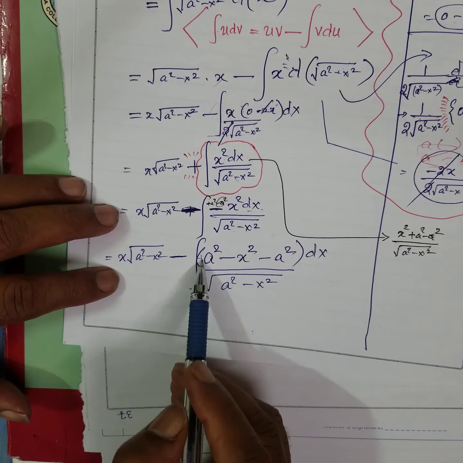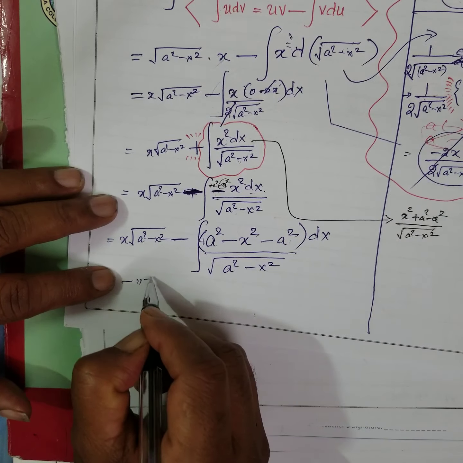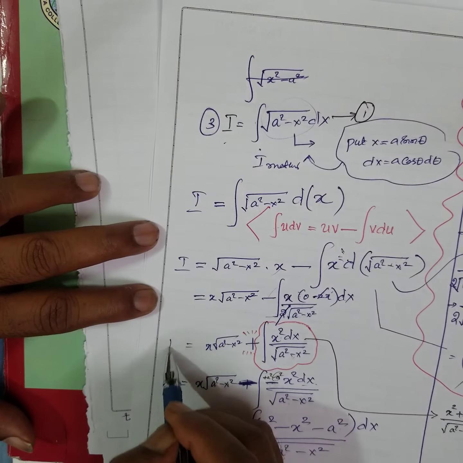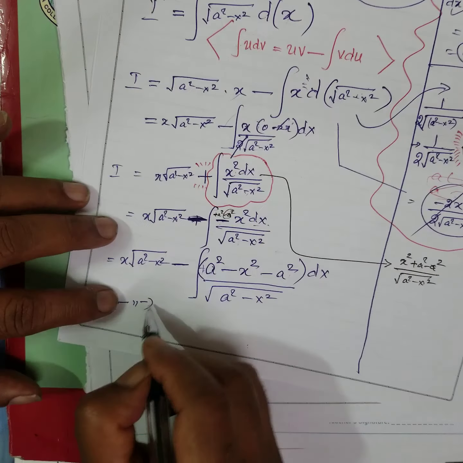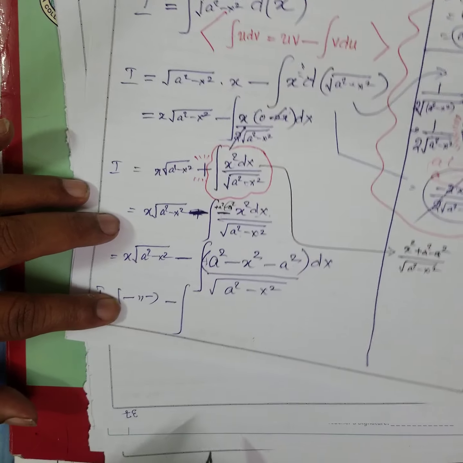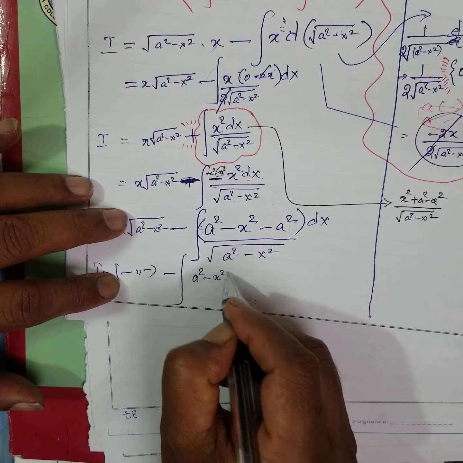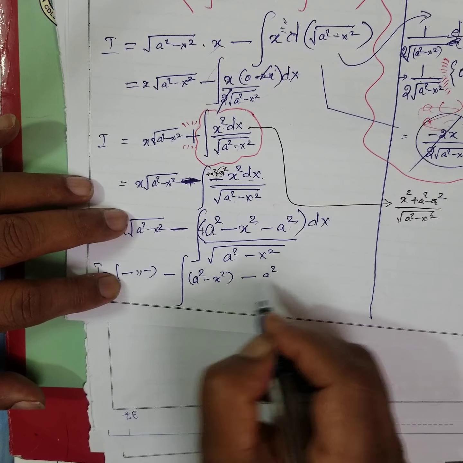You understood what I did? Adding and subtracting. The next step is ditto. This is I, therefore this I everywhere I am going to put. I equal to minus integral of a square minus x square minus a square, right?